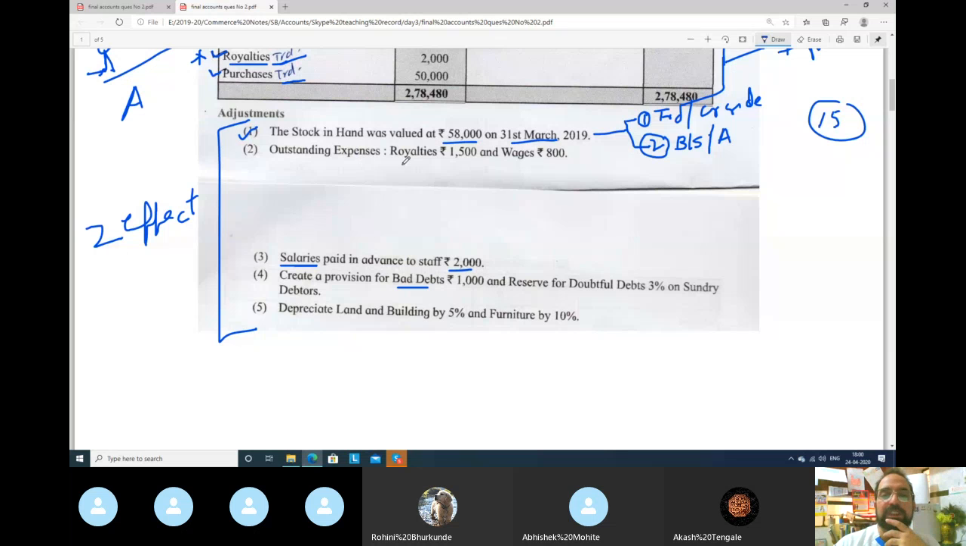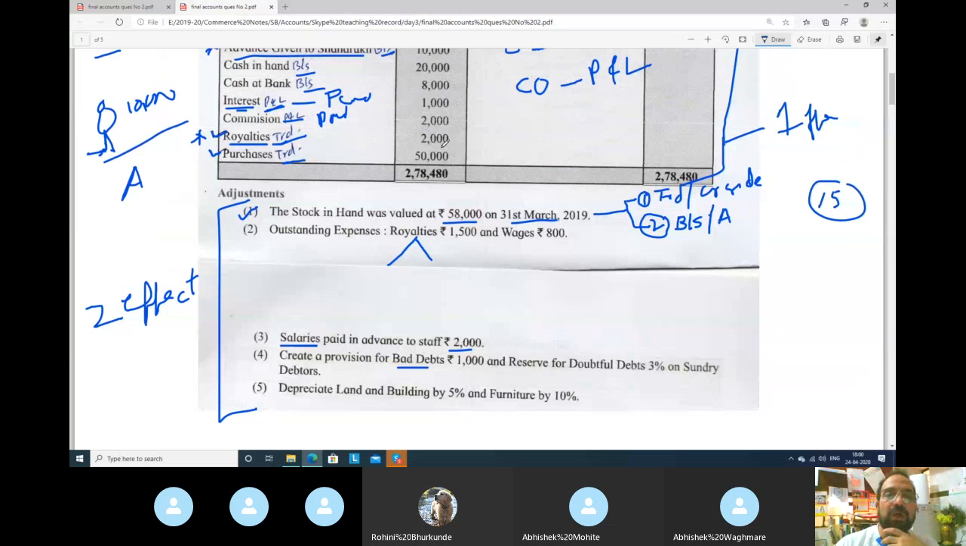Outstanding expenses. See guys, outstanding expenses means royalty is 1,500. See now how we will do. Where is royalty? Here, if you will see, royalty is here. Royalty we have paid 2,000 already, but still we have to pay 1,500. So royalty, how much we have paid? 2,000, but he is saying outstanding is still 1,500, means that much royalty we have to still pay. So first impact will be what? First effect will be what? First effect will be royalty